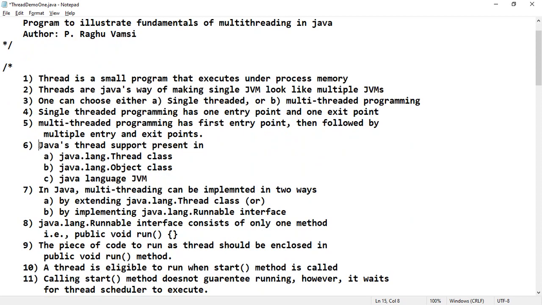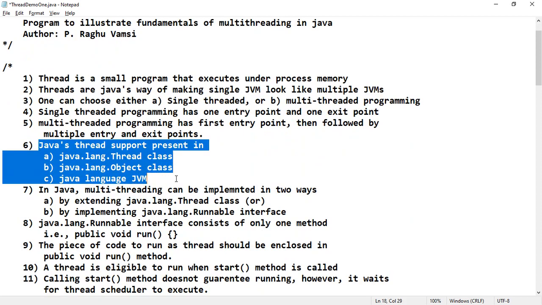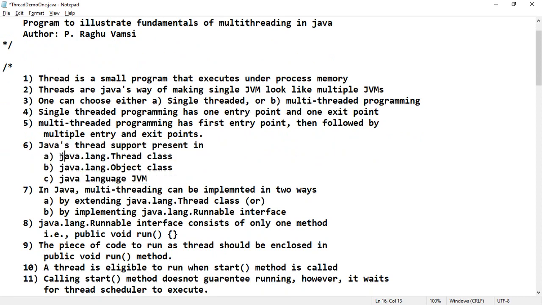Next, Java's thread support is present in three ways. One is the java.lang.Thread class. Next is the java.lang.Object class. Another is the Java virtual machine. The threading can be implemented in two ways basically. One is by extending the Thread class. Another is by implementing the Runnable interface. So these are the two ways that Java multi-threading is implemented.